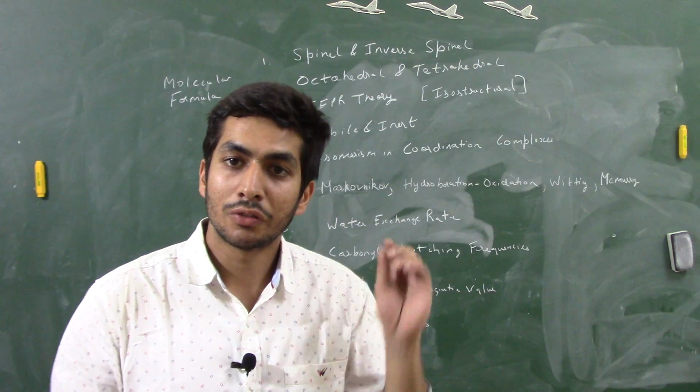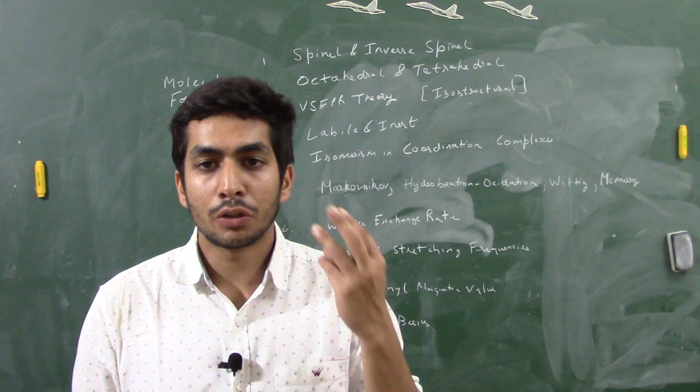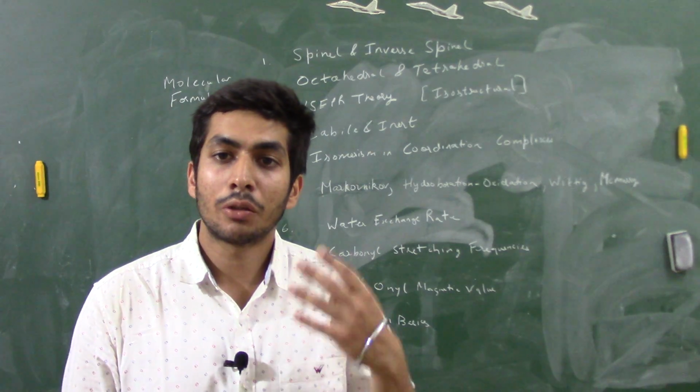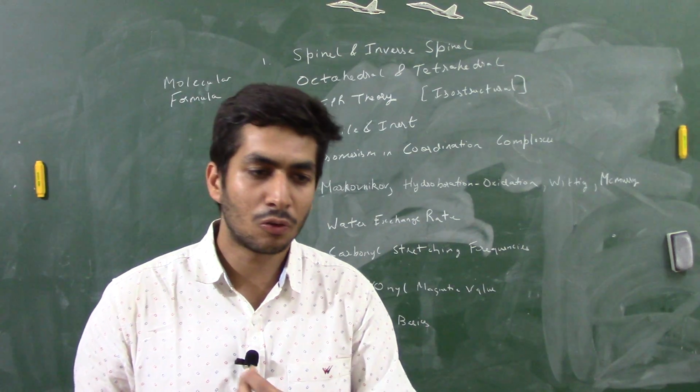Markovnikov, anti-Markovnikov, there was a question from hydroboration oxidation. There was a question from oxymercuration, demercuration. There was a question from Wittig reaction. There was a question from McMurry coupling. So these are very basic name reactions, right? So just go through them once, right? The basic ones.